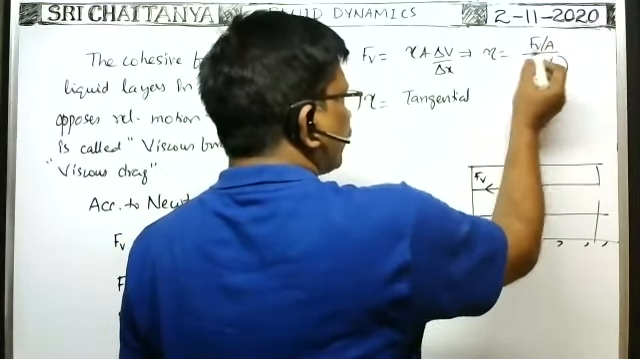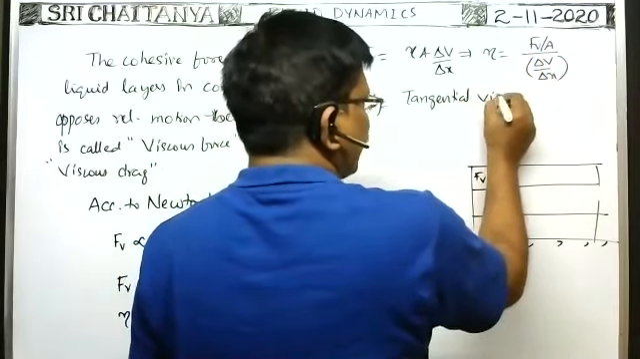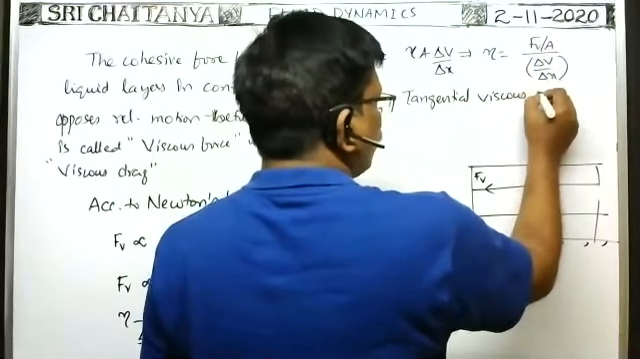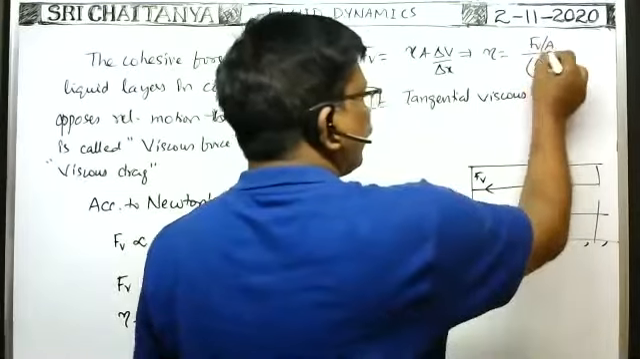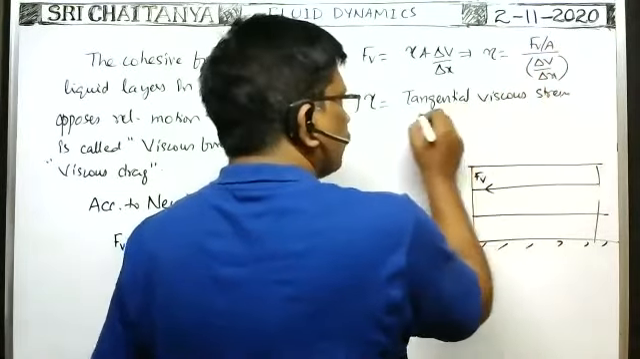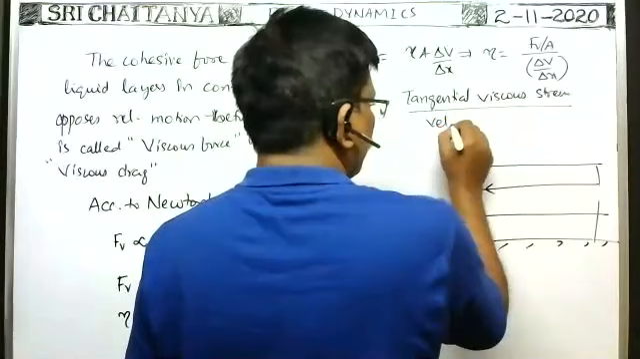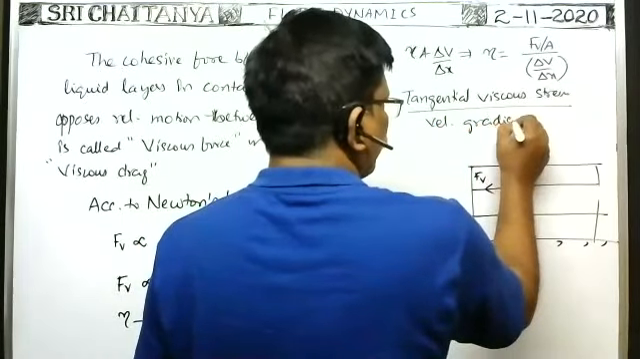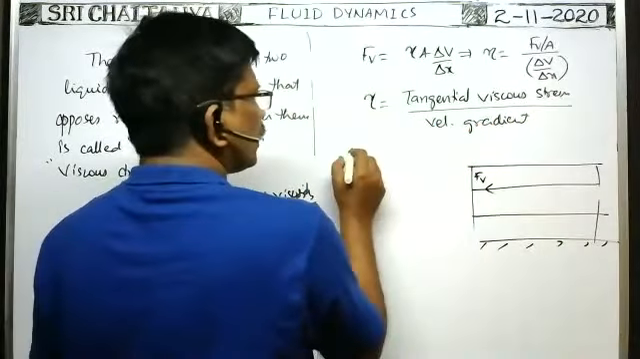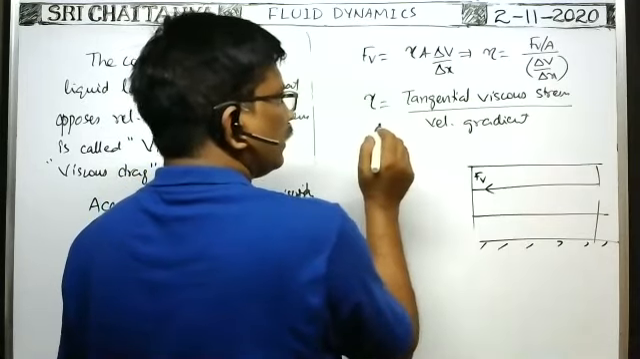Viscous force by area of contact gives tangential viscous stress. Force by area is nothing but pressure or stress, and this is proportional to the velocity gradient. So here tangential viscous stress means Fv by A.